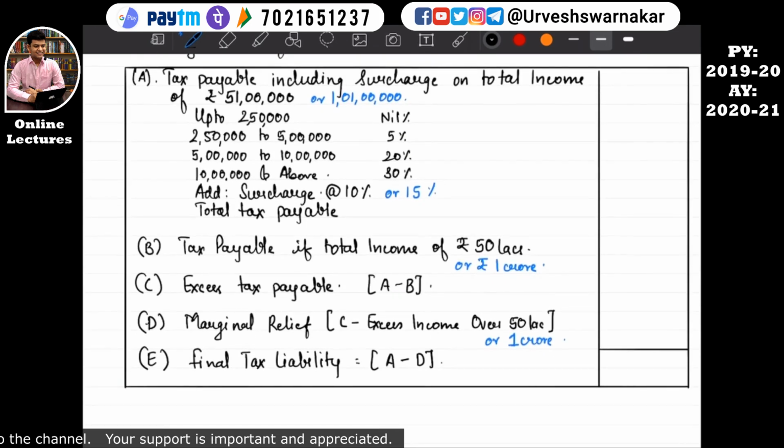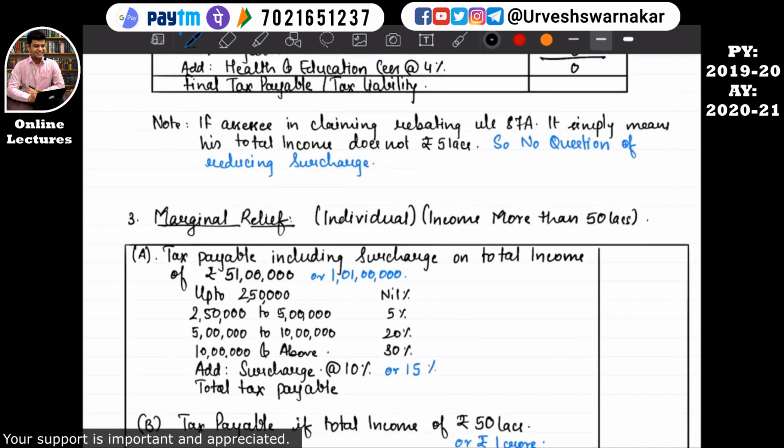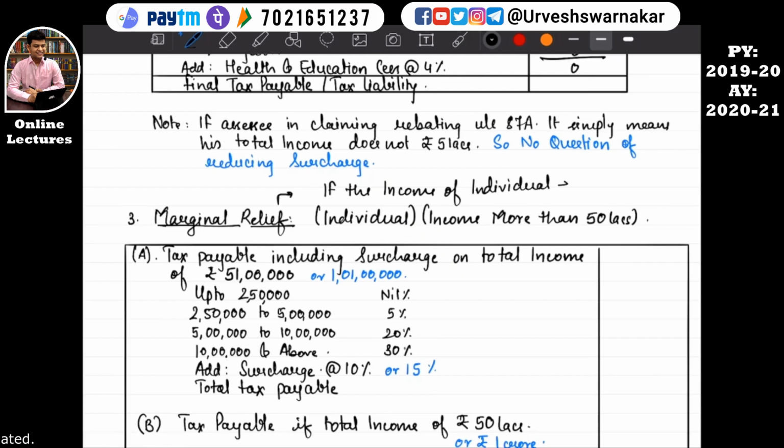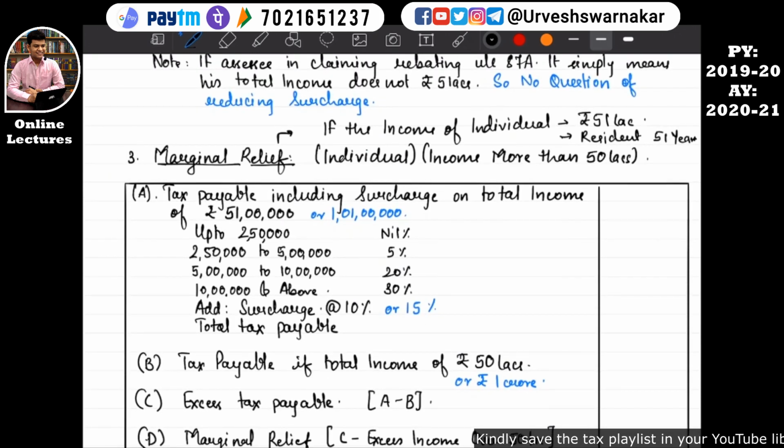So let's say I have taken that example. If the income of an individual is rupees 51 lakh, and this individual is a resident, and his age is 51 years, so he has earned a total income of 51 lakhs.